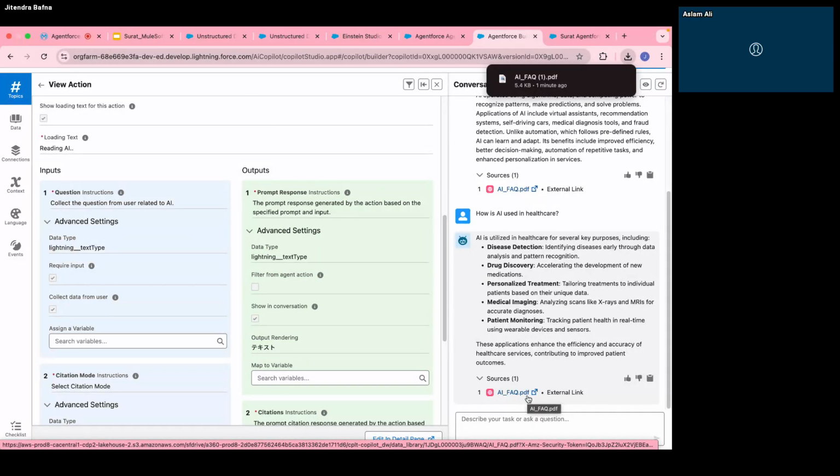Can you show once how to provide the external link in the prompt builder also? You can do that, right? When you're writing the prompt builder, you can play with that, right? There are multiple options if you want to, but right now in the demo we are reading from Data Cloud, right? If you want to perform some kind of action outside, you can call the external APIs. We have done that in previous sessions where we called outside APIs and everything, right? So we can get the link from an outside API and display all these things here, Aslam. Yeah, sure, understood, Jitendra.